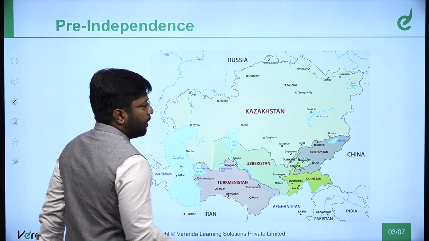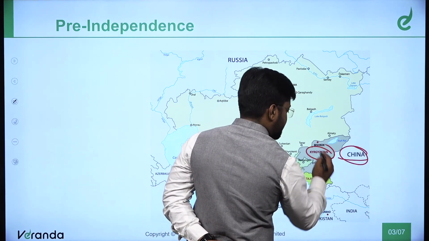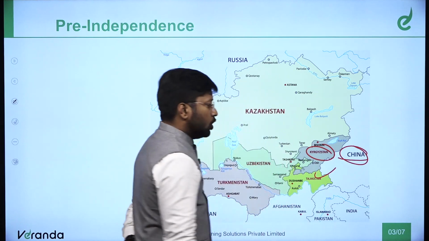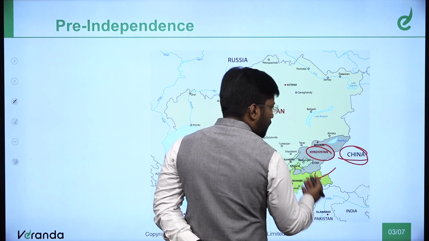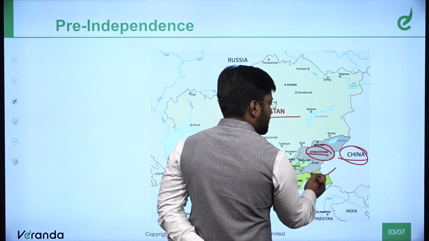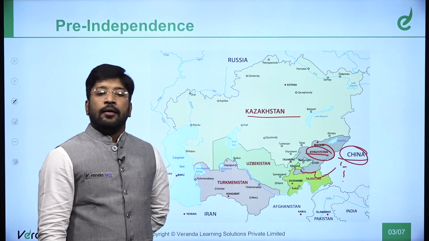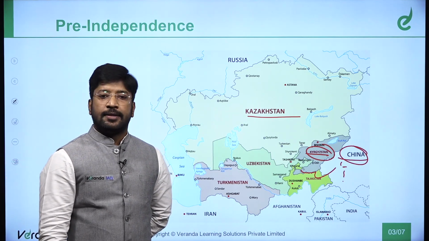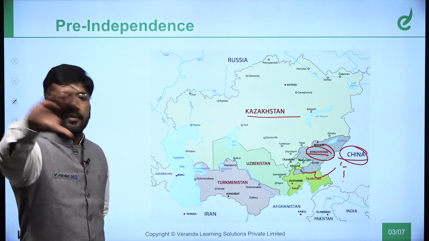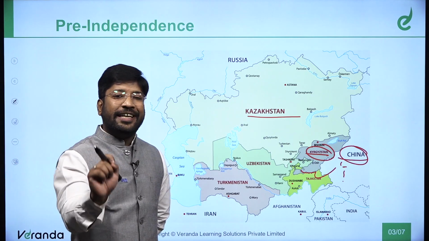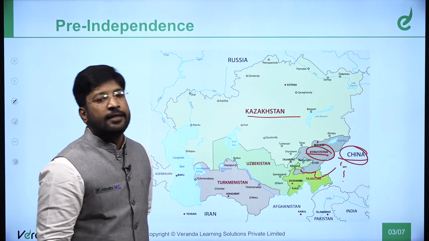Now see, the countries touching China are Kyrgyzstan and Tajikistan. So China would have a stake in the peaceful state of this region. A certain area is inhabited by Uyghur tribals, who are Muslims and demand secessionism, separatism from China, using violent, military means.